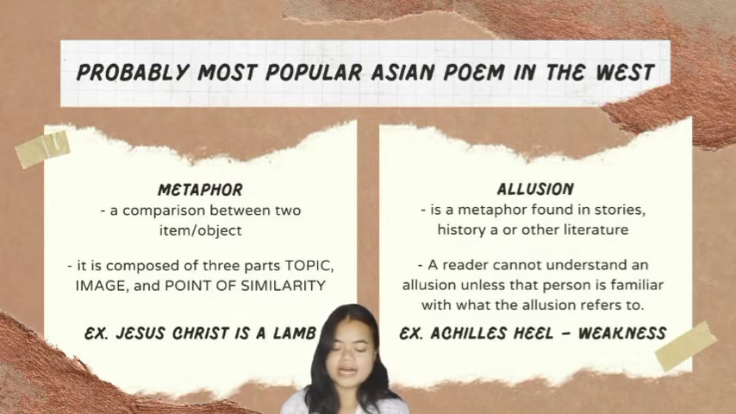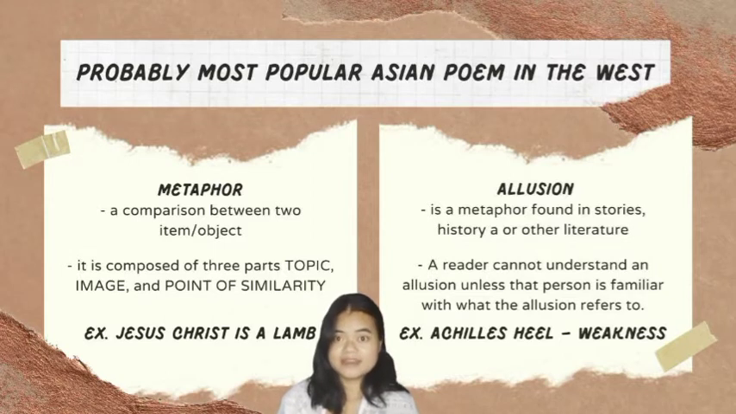So we have an example. Jesus Christ is a lamb. The topic is Jesus and the image is lamb. The point of similarity is that the lamb is known as gentle or harmless. So basically it means that Jesus is someone who is gentle and harmless, or meek.